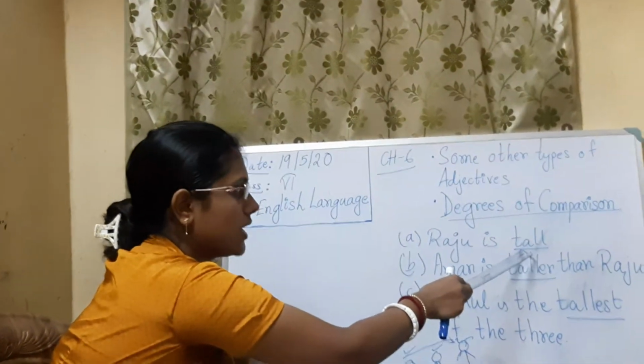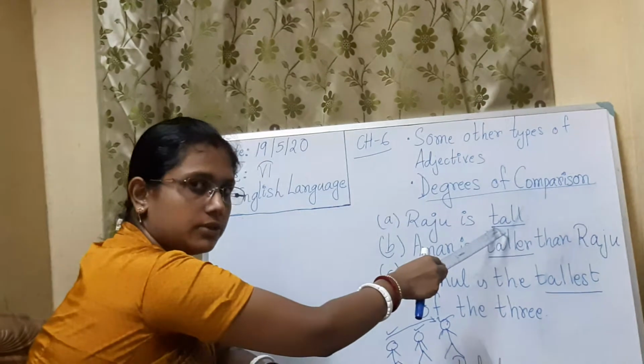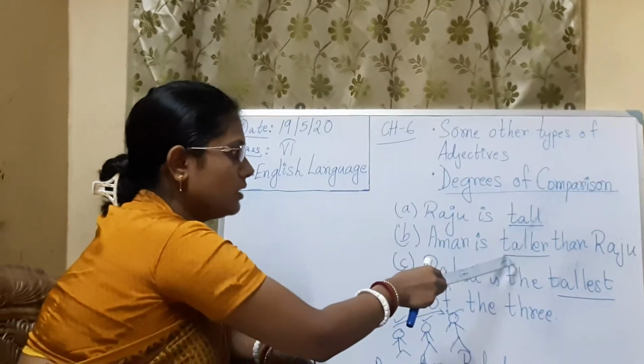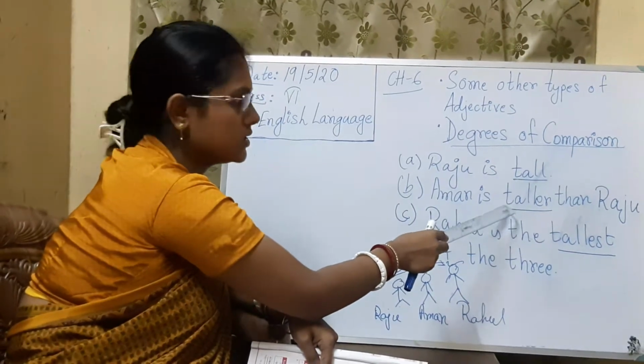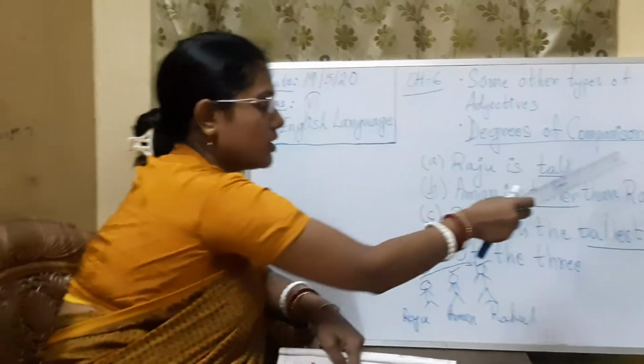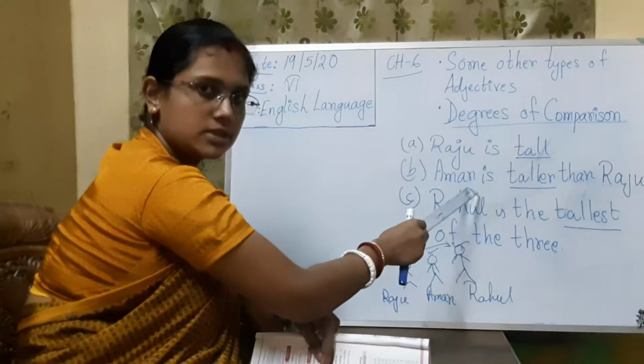The first, that is tall, it is called positive degree. Okay. The second one, that is taller, that is ER, it is called comparative degree. Means here it is comparing. Raju's height is compared with Aman's height.